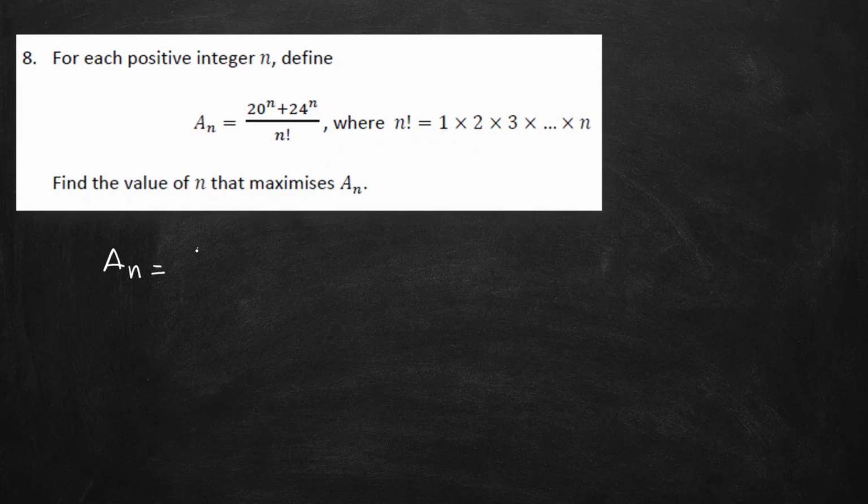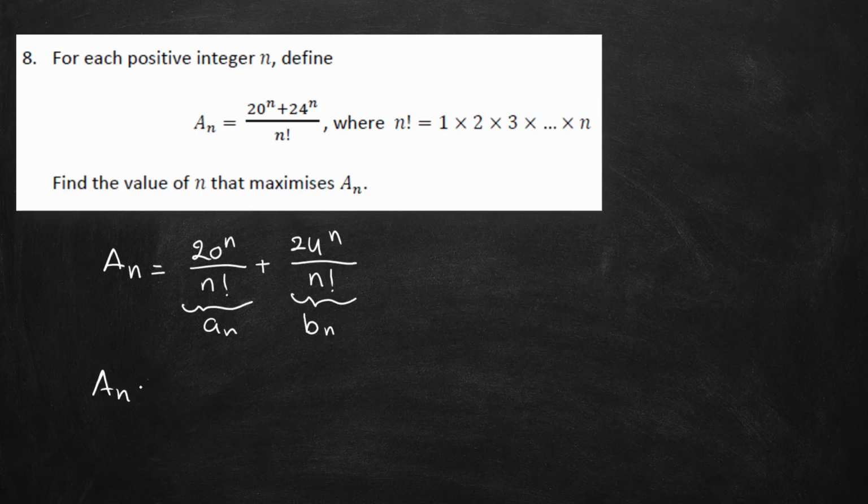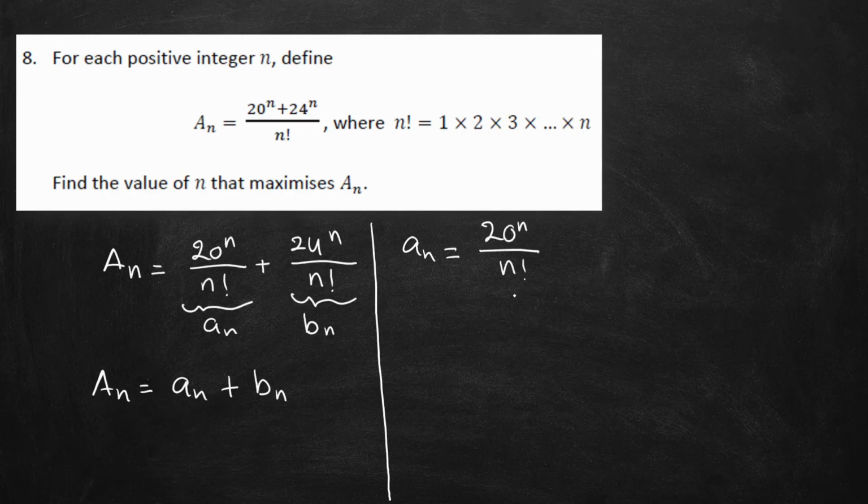So here an is 20 power of n divided by n factorial plus 24 power of n divided by n factorial. So let's say this one here is an, and then this one here is bn. An here is, I will simply write it as an plus bn. Now we'll try to calculate the an first. So an here is 20 power of n divided by n factorial.